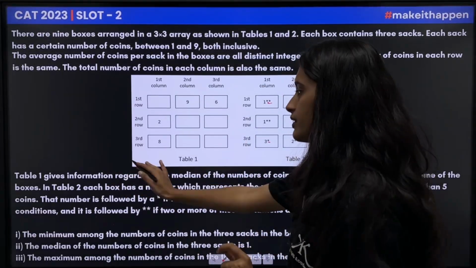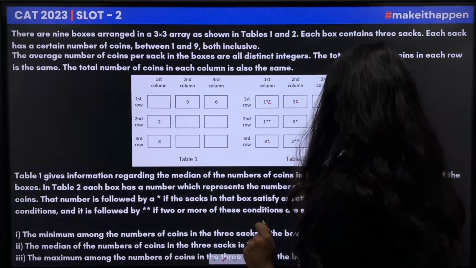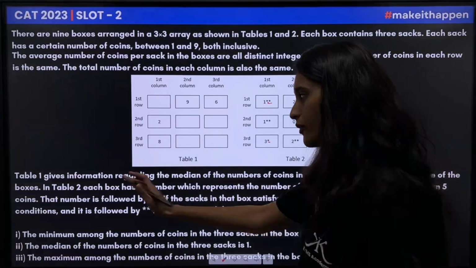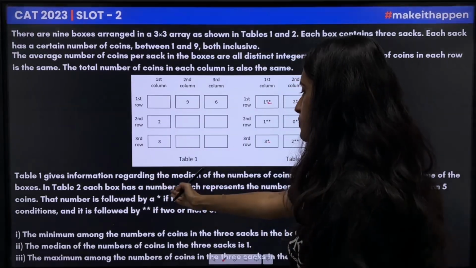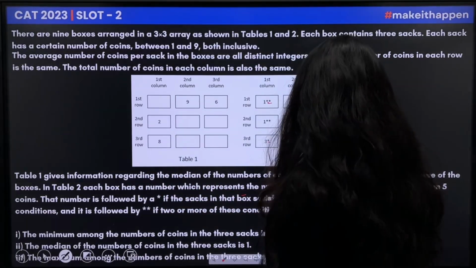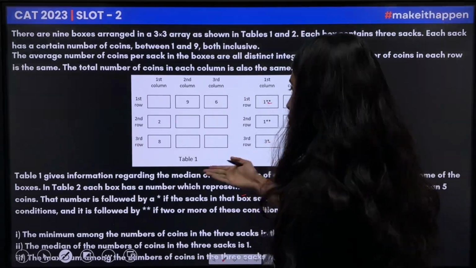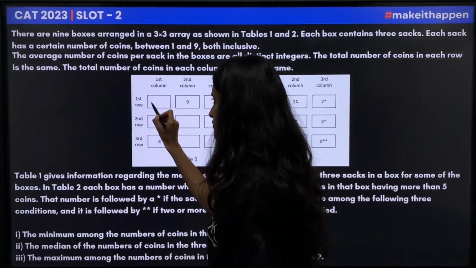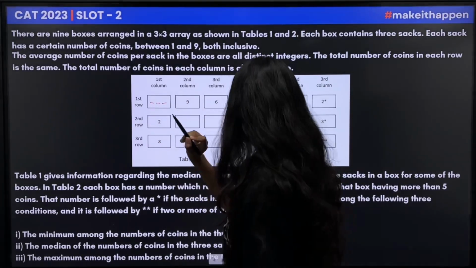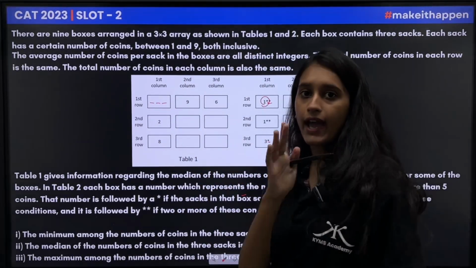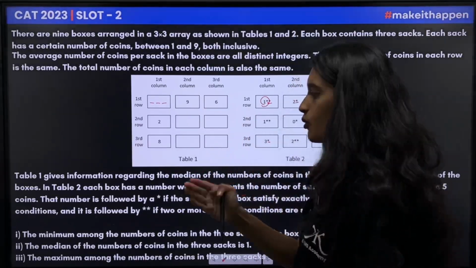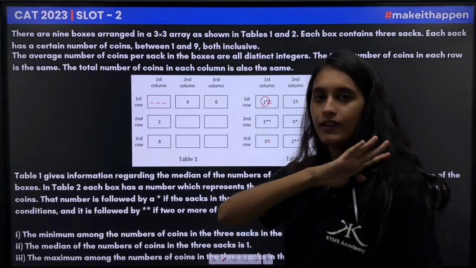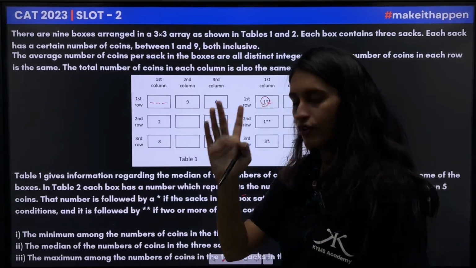Table 1 gives information regarding the median of the numbers of the coin in the 3 sacks in a box for some of the boxes. In table 2, each box has a number which represents the number of sacks in that box having more than 5 coins. So this number represents that out of the 3 sacks, how many sacks have coins more than 5? So here there is only 1 sack that will have coins more than 5.